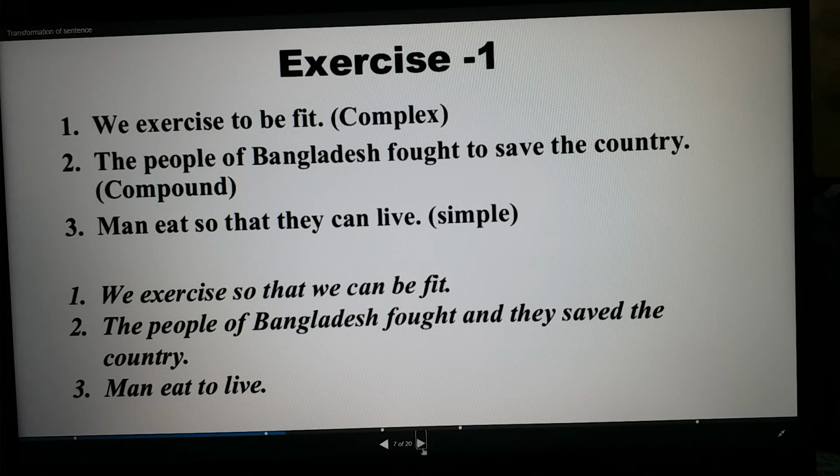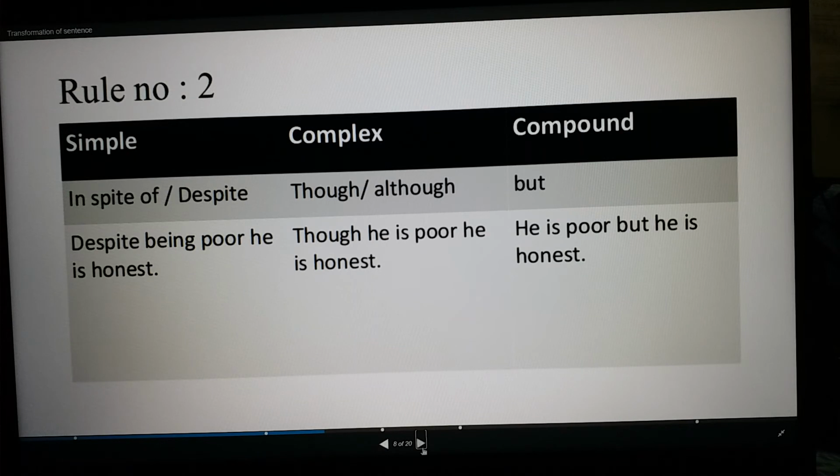Second one, the people of Bangladesh fought to save the country. You need to make it compound. The people of Bangladesh fought and they saved the country. Number 3, you can see men eat so that they can live. So you need to make it simple. How will you make it simple? Men eat to live. So here we have finished rule 1. Now I will go to rule 2.